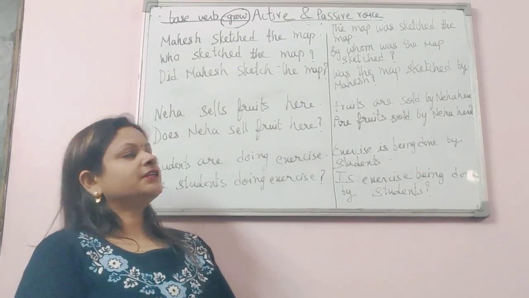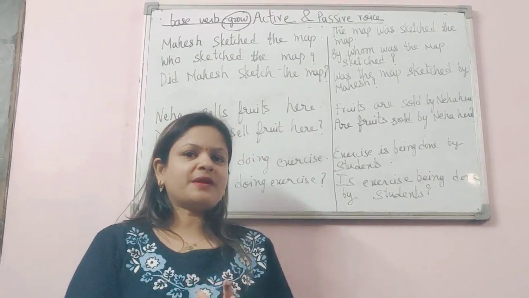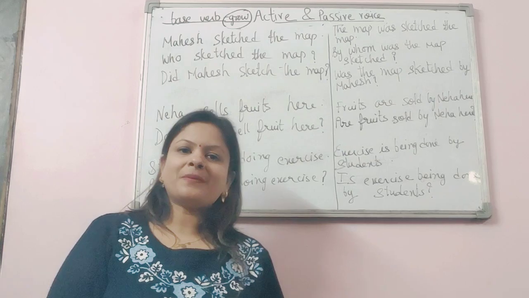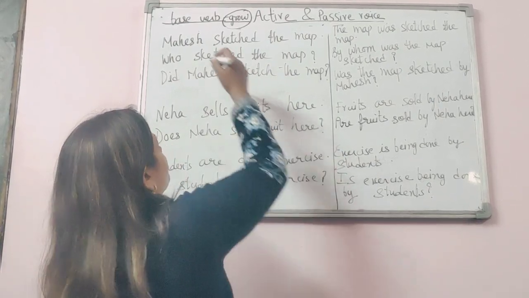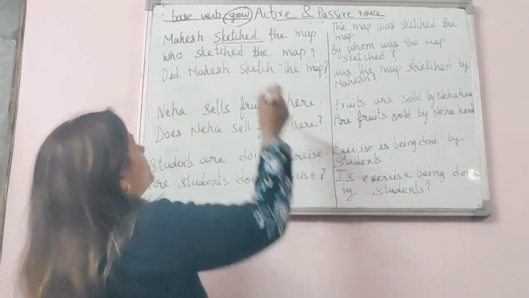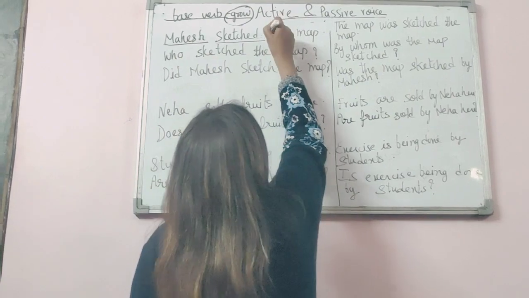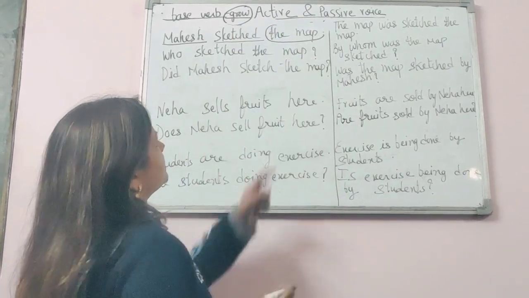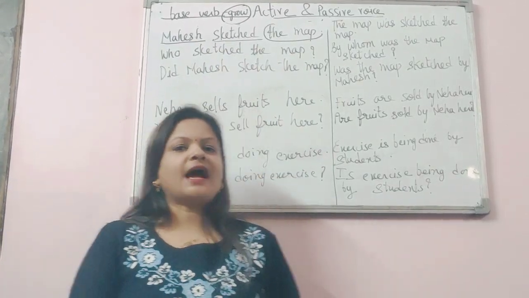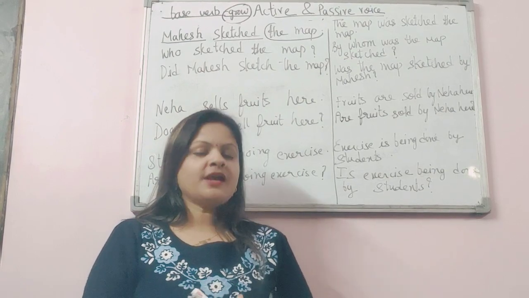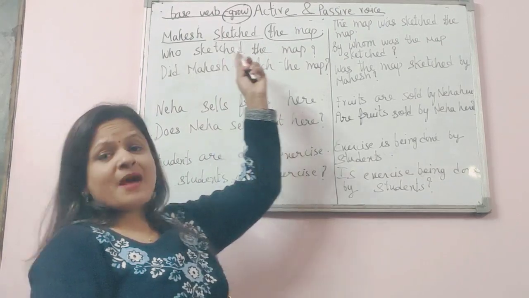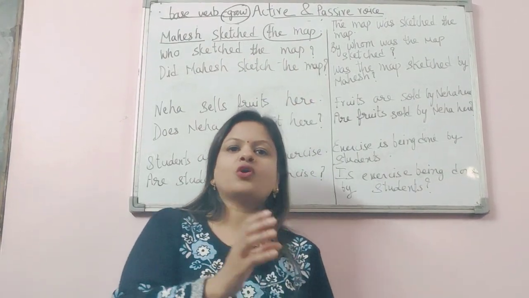Okay, here I have written the positive and interrogative statements of active voice, and now let's see how we are going to transform them into passive voice. Look at the first sentence. Mahesh sketched the map. It is a positive statement. So Mahesh is the subject here. The map is the object here, and sketched is in the second form after the subject. So it is in simple past tense. So we know that while making its passive voice, we have to write the third form of sketched, which is sketched. And if it is in simple past tense, the auxiliary verb will be was or were.